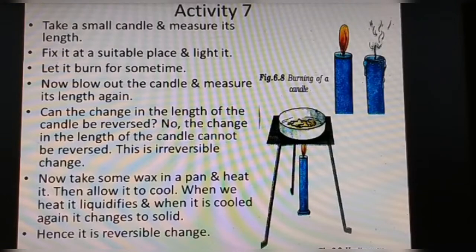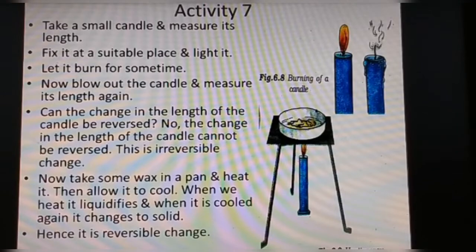ऐसा होता तो कितना अच्छा होता ना. Candle कभी खत्म ही नहीं होती if it was reversed, but we cannot, right? Yes, no, the change in the length of the candle cannot be reversed because this is, yes, exactly, irreversible change.